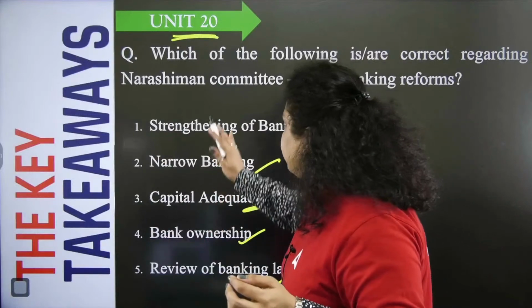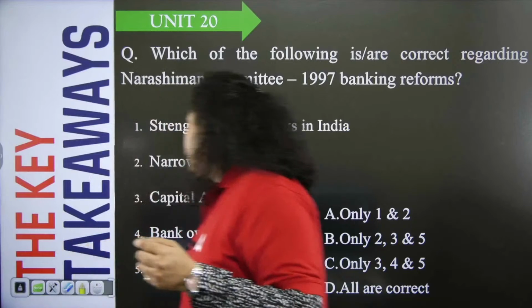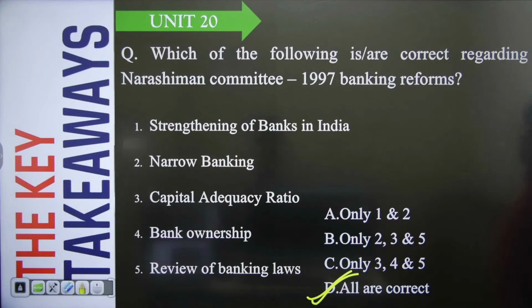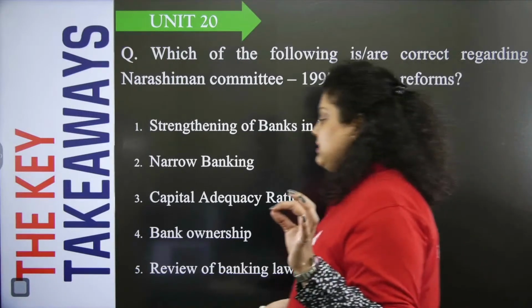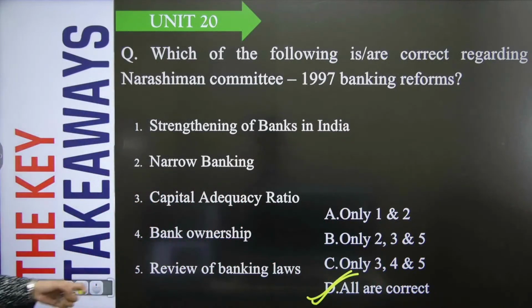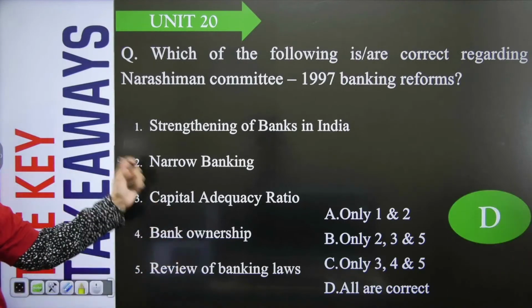So if we talk about which of the following are the recommendations, all were the recommendations that have been given by the Narasimhan Committee in 1997. This is the detail of the Narasimhan Committee 1997, what recommendations this committee has given to the country, to the RBI as well as to the government. So the right answer will be option D.